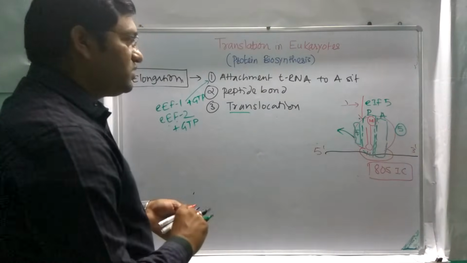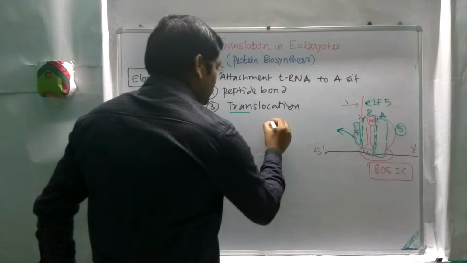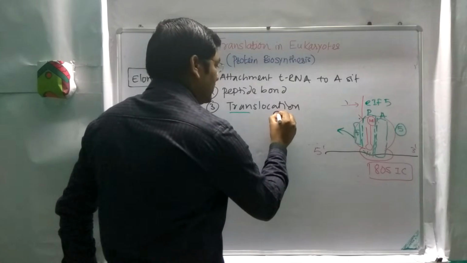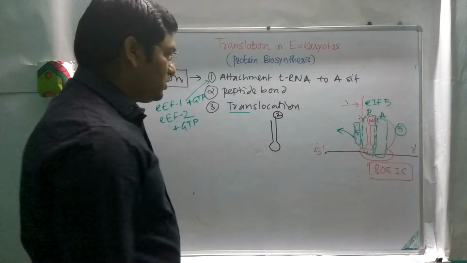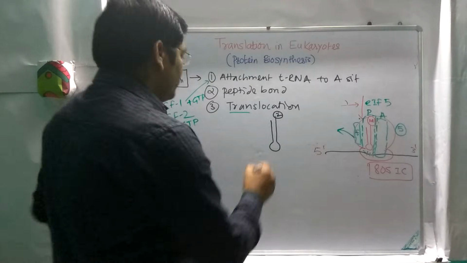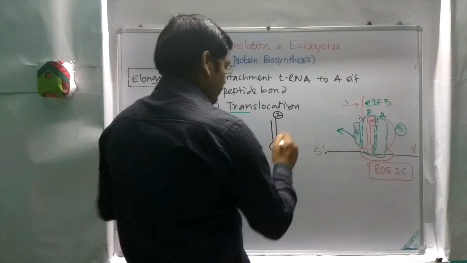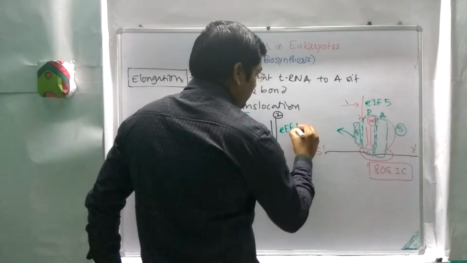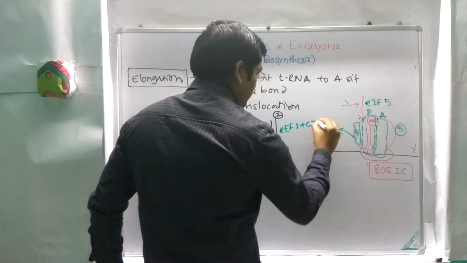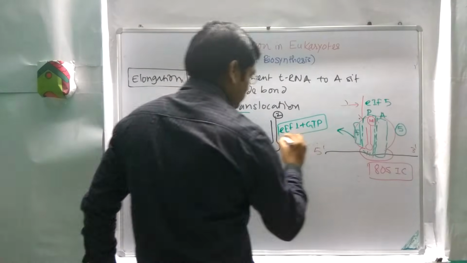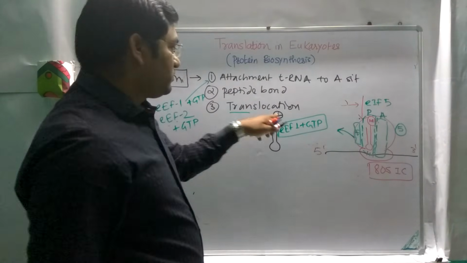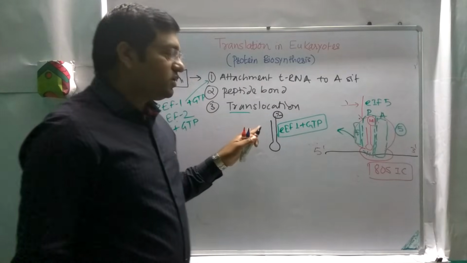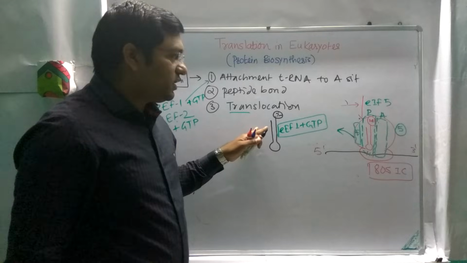To this 80S initiation complex, this one is the incoming tRNA with the second amino acid. This is done with the help of eukaryotic elongation factor 1 plus GTP, and this one is the second amino acid. This one is the tRNA, the activated tRNA.